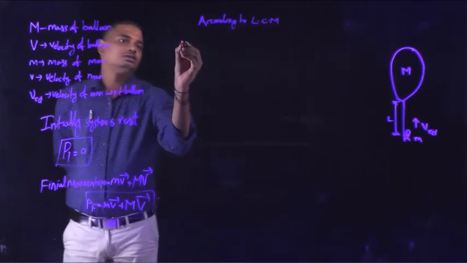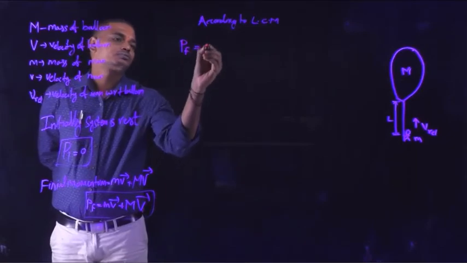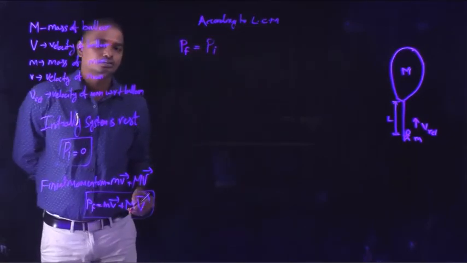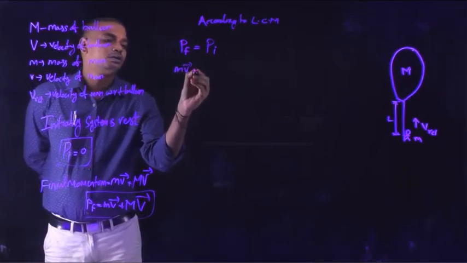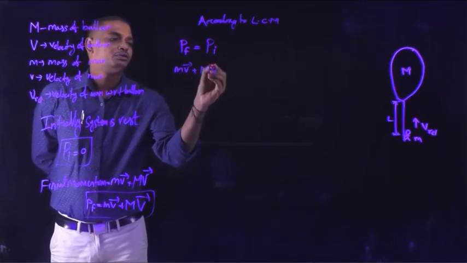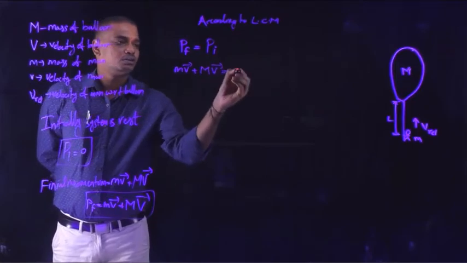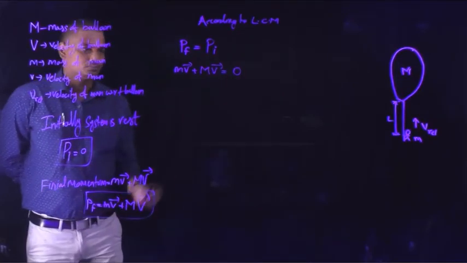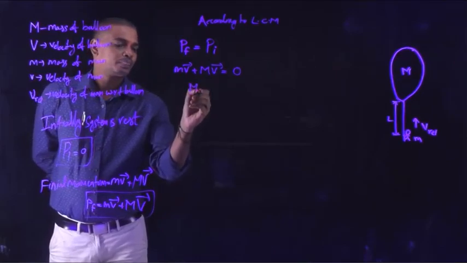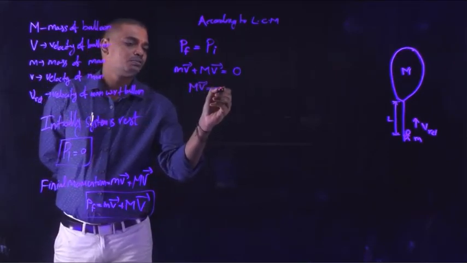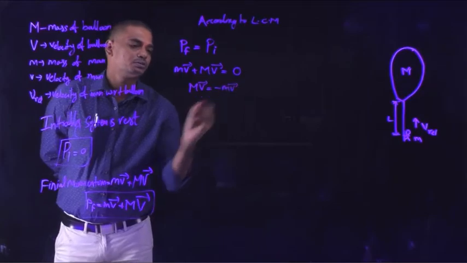So P final is equal to P initial. The final momentum, small m into small v bar plus capital M into capital V bar, is equal to the initial momentum, which is 0. So capital M into capital V bar is equal to minus small m into v bar.